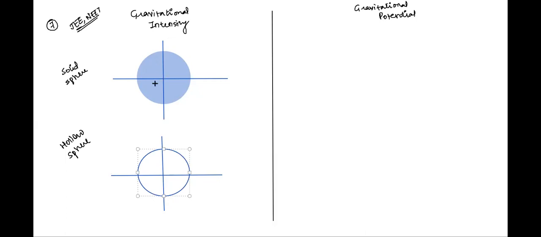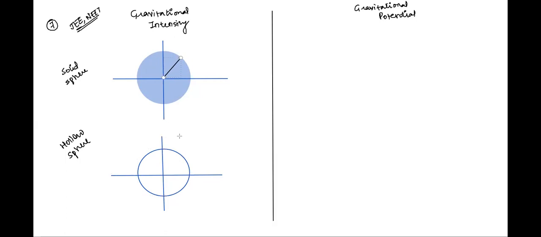Now, when we are talking about a solid sphere, Karuna, for a solid sphere, there is a variation of gravitational intensity. And what is gravitational intensity, by the way? Can you recall? So it is minus GM by R.